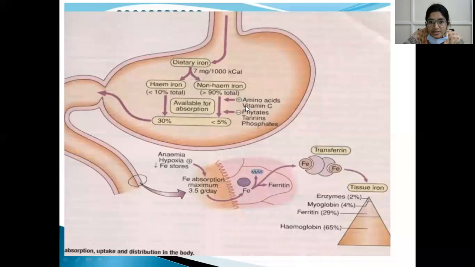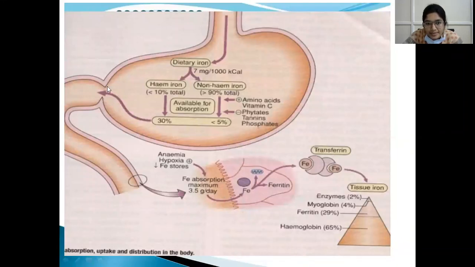So the factors which increase the amount of absorption are amino acids and vitamin C. So if iron tablets are taken along with citric acid or any fruit juice, absorption of iron will be increased. And the inhibitory factors for iron absorption are phytates, tannins and phosphates. So iron is absorbed from the gastrointestinal mucous membrane. Anemia, hypoxia and low iron stores increase the absorption capacity of iron.